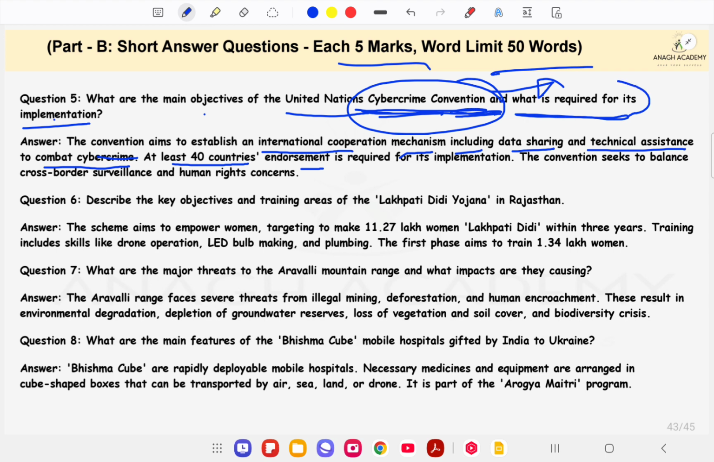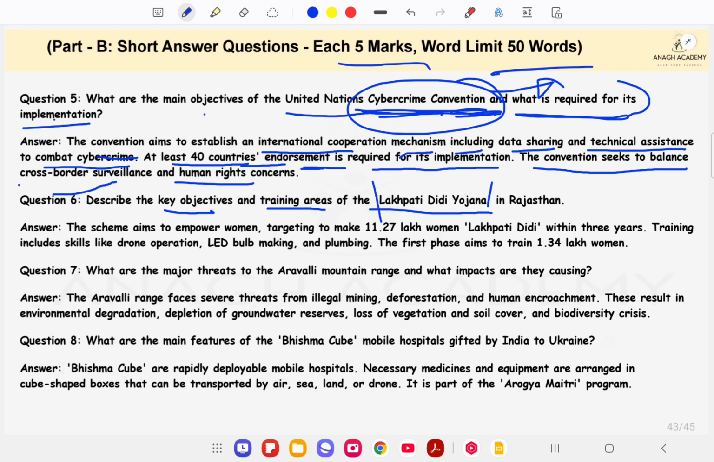The requirements are that at least 40 countries' endorsement is required for its implementation. The convention seeks to balance cross-border surveillance and human rights concerns. Okay. Next question is: describe the key objective and training areas of the Lakhpati Didi Yojana.